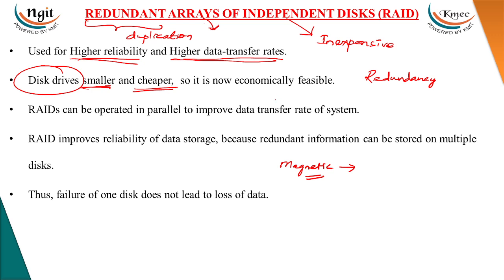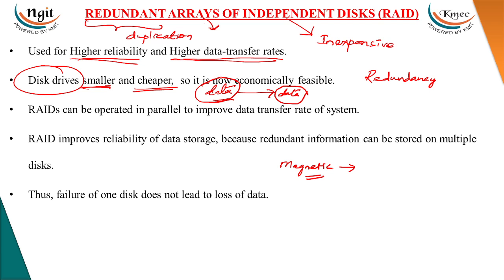Whenever natural disasters happen, like cyclones or earthquakes, the data at one place will be lost. The concept of RAID is that we can store this data in some other place, so that the data that can be lost here, we can recover from some other place. There are several techniques for how to store the data and how to recover it. There are different techniques in RAID.